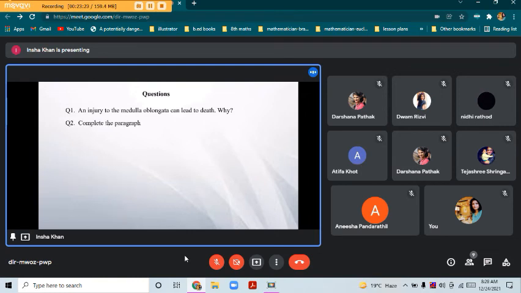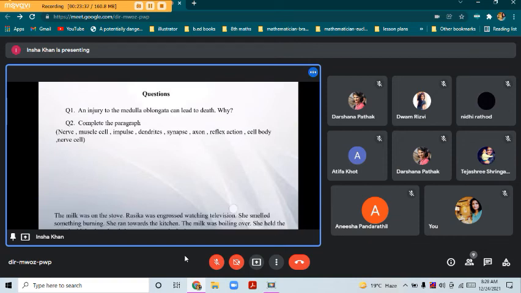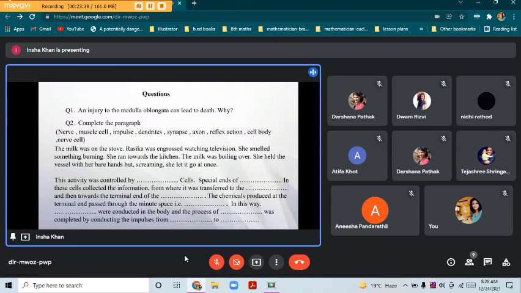Now, complete the paragraph. Here we have one situation and I have given you all these options so that you can use them to fill in the blanks. The situation is, the milk was on the stove. Rasika was engrossed watching television. She smelled something burning. She ran towards the kitchen and the milk was boiling over. She held the vessel with her bare hands and screaming, she let it go at once.